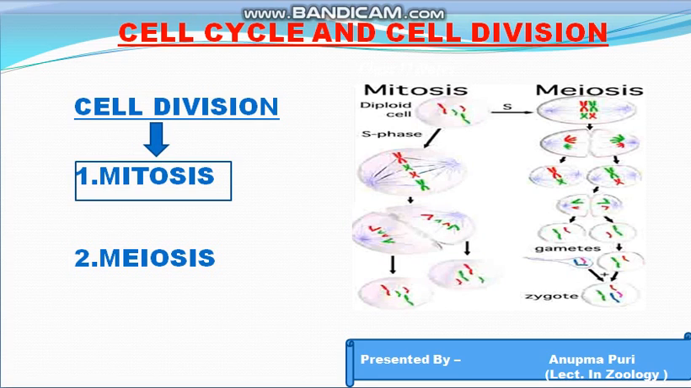Today, in continuation to my presentations on cell cycle and cell division, this is the second presentation. In my first presentation I talked about the cell cycle, and now in the second presentation I will talk about cell division. Cell division is of two types: one is mitosis and the second one is meiosis. In this video presentation I will talk about mitosis.